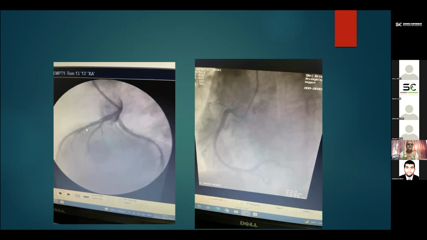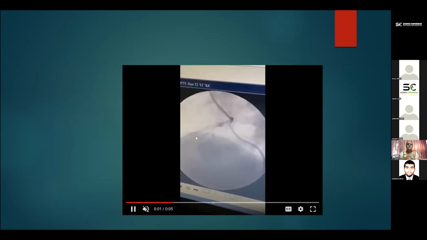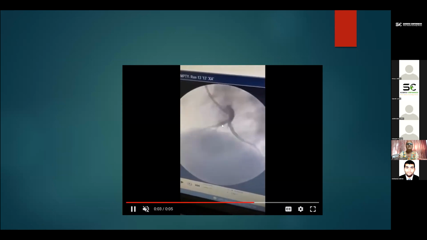After this stent, good flow was there. His RCA was normal. So again, in both of the patients, the LAD was critically involved. You can see the flow in this patient after the angioplasty. There was a good flow.